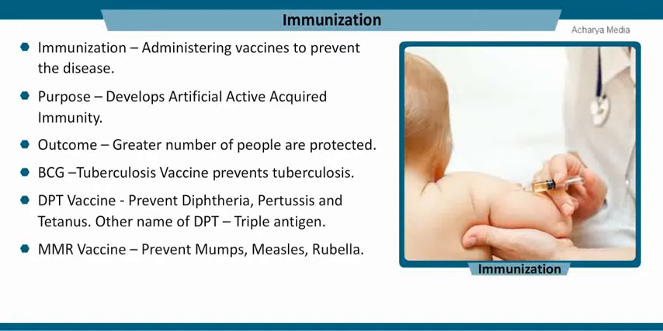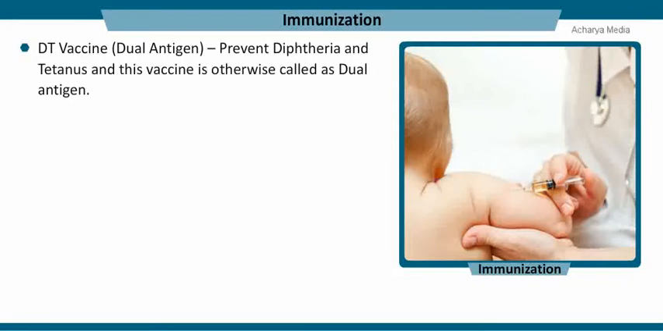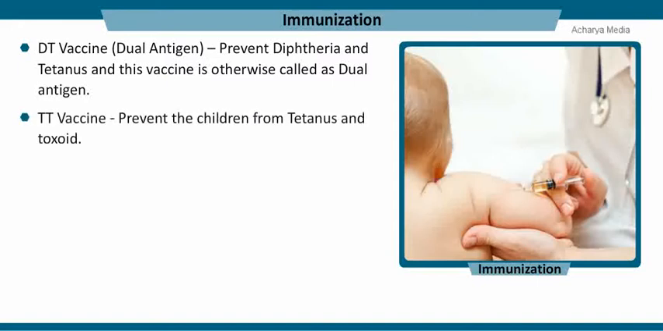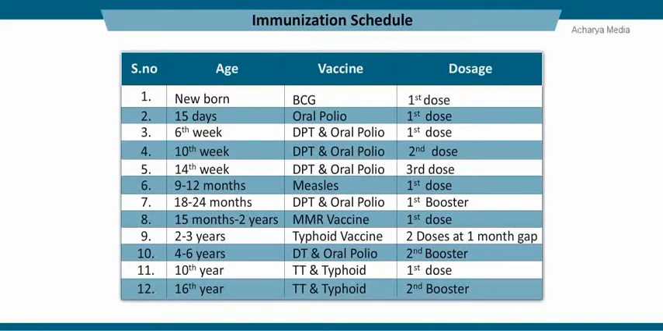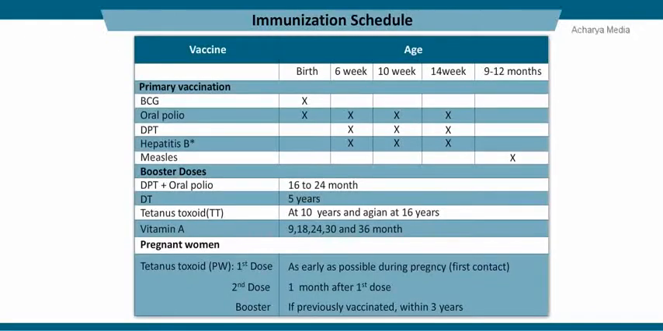MMR vaccine prevents mumps, measles, and rubella. DT vaccine prevents diphtheria and tetanus, and this vaccine is otherwise called as dual antigen. TT vaccine prevents the children from tetanus and toxoid. The immunization schedule is a chart which indicates the different stages at which the vaccinations and inoculations have to be administered to safeguard children against different diseases. The table indicates the names of vaccines, their dosages, and the administering stage.